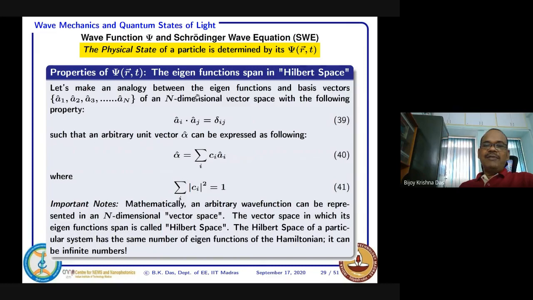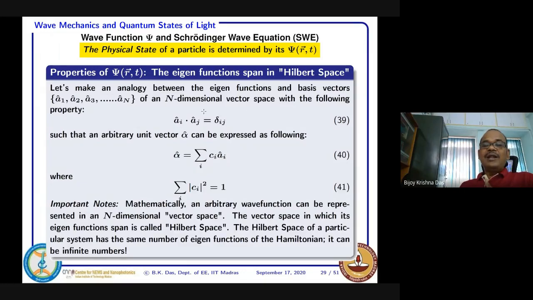Along those dimensions you can consider 1, 2, 3, 4 up to n, and n can be very large. In each direction you have a unit vector called a basis vector: a1, a2, a3 up to an. So we can call it an n-dimensional vector space.